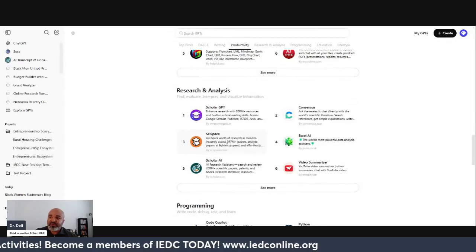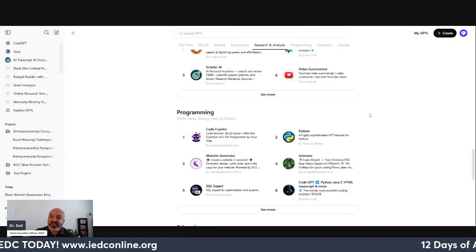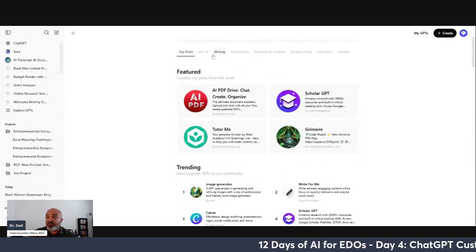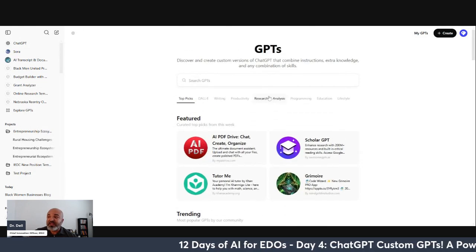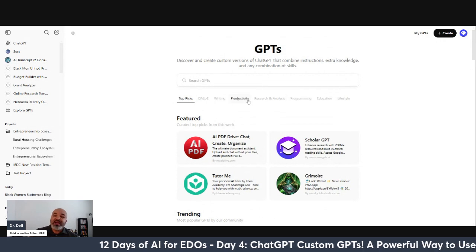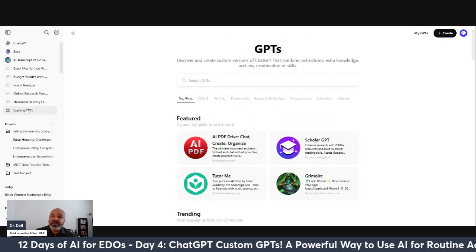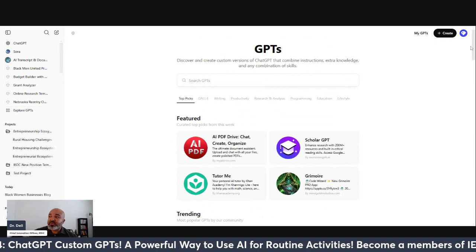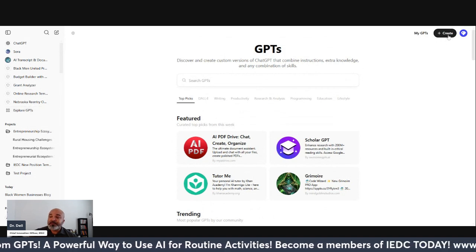So one of the ones that I use in my other account is SciSpace, which does research articles and things of that. So hop in there. You can search GPTs. You just check if there's something that you may like and other things. But I want to actually show you how to create your own GPT. And so when I hit Explore GPTs, I have the create function.